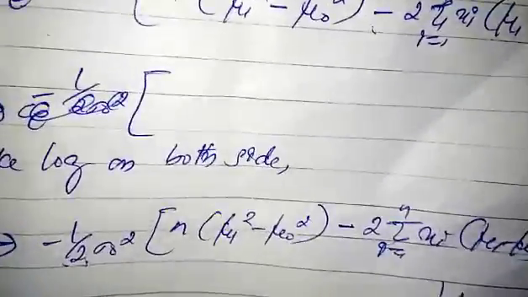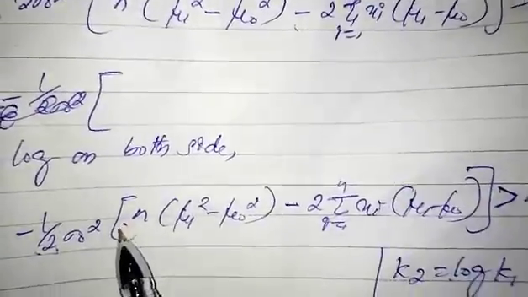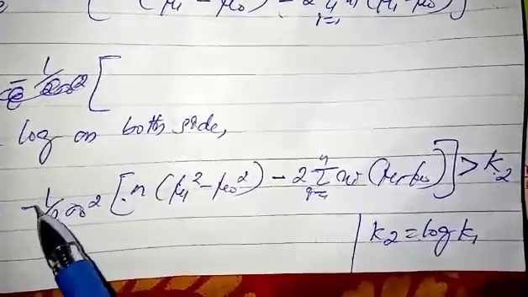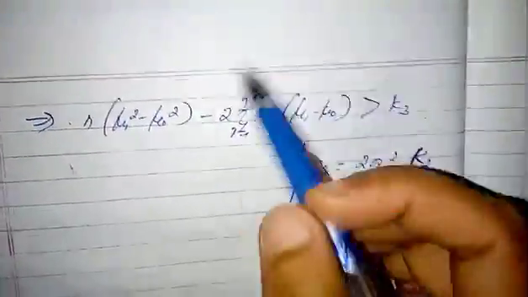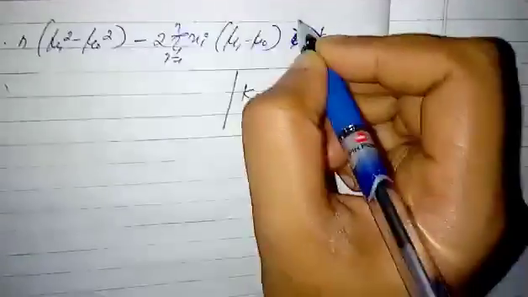So here, see here it is minus 1 by 2 sigma naught square, right? Then we can multiply both sides by minus 1 by 2 sigma naught square, right? Then here the sign changes.